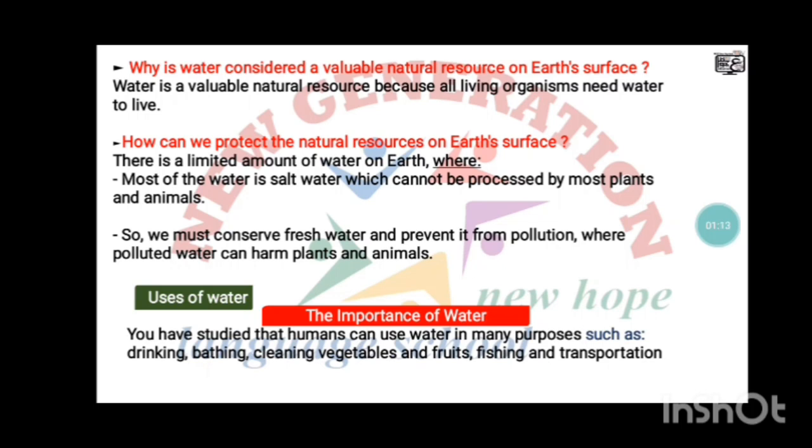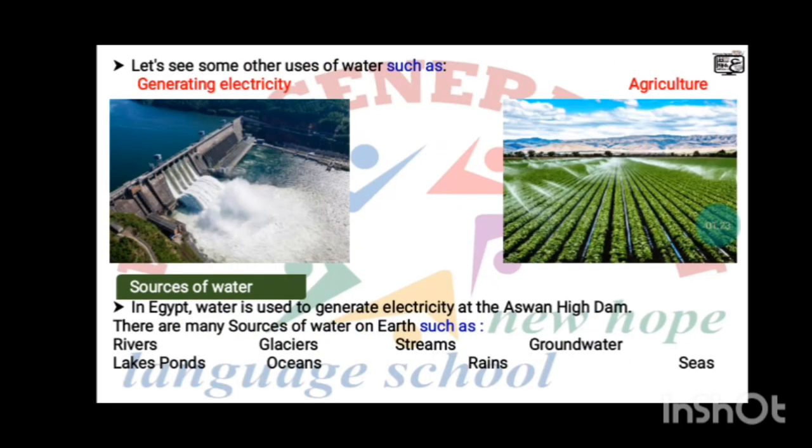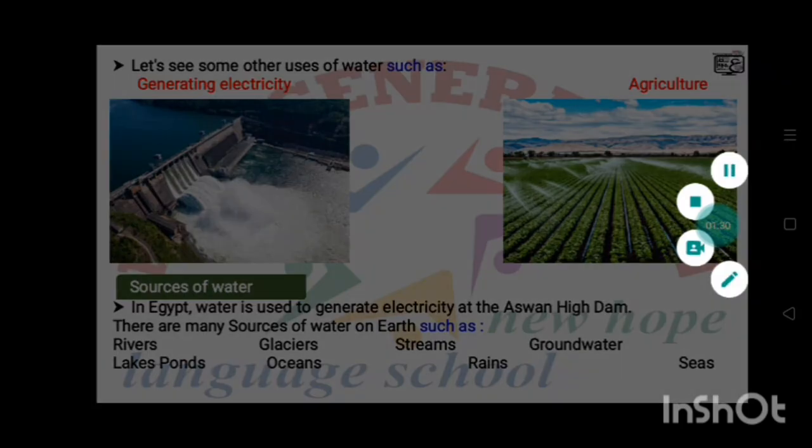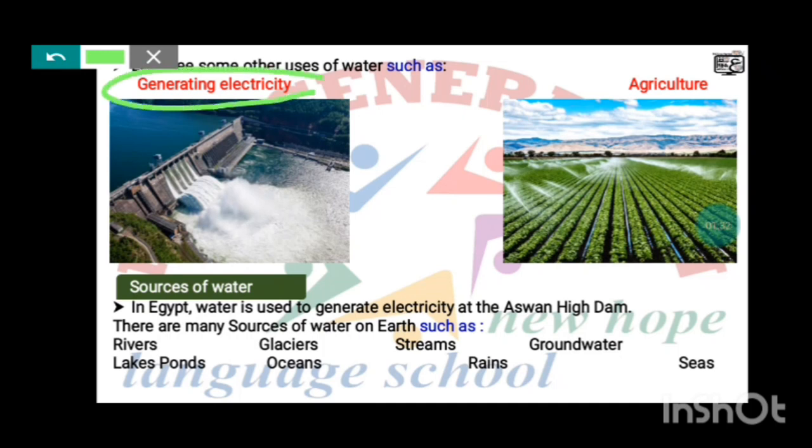And now uses of water. You have studied that humans can use water in many purposes such as drinking, bathing, cleaning vegetables and fruits, fishing and transportation and so on. Let's see some other uses of water such as number 1 generating electricity, and number 2 agriculture.